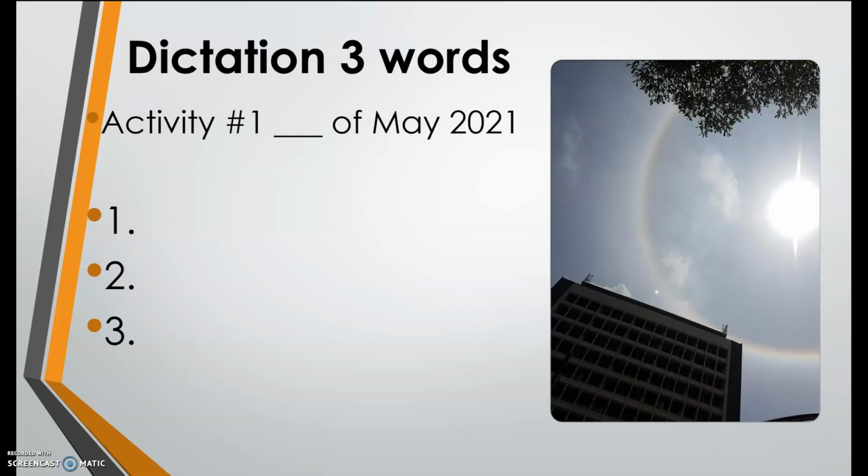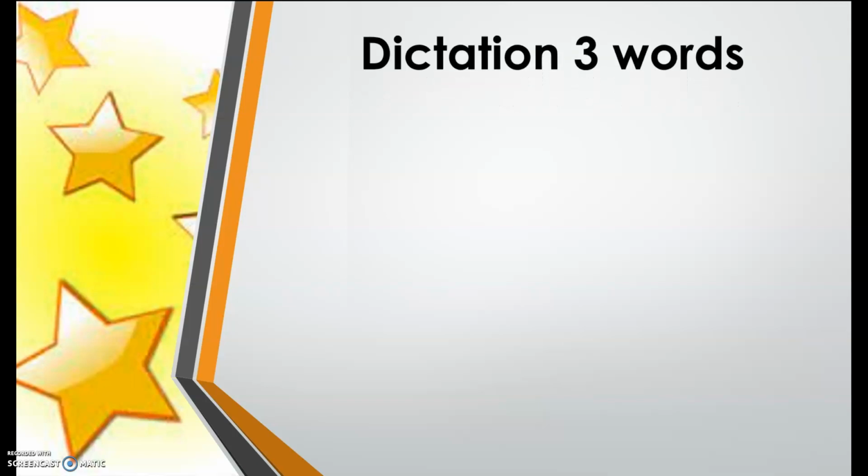Okay, let's check your answers. Please bring out your red pen to check your answers. If your answer is correct, please put 1. If your answer is incorrect, please copy the correct answer. Here are the answers. Number 1. Cornea. C-O-R-N-E-A.